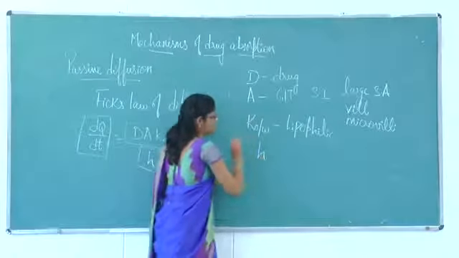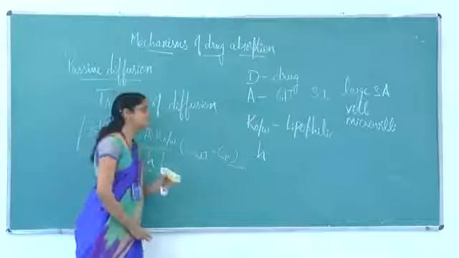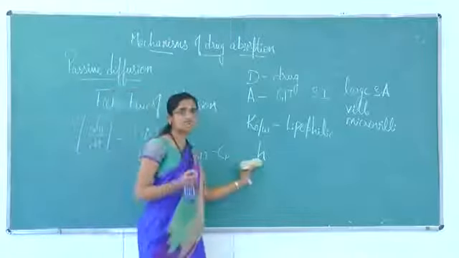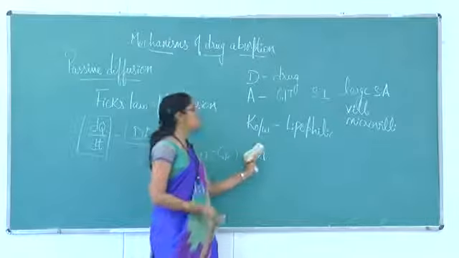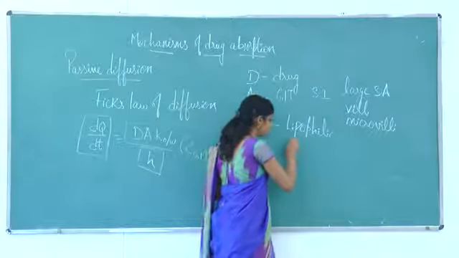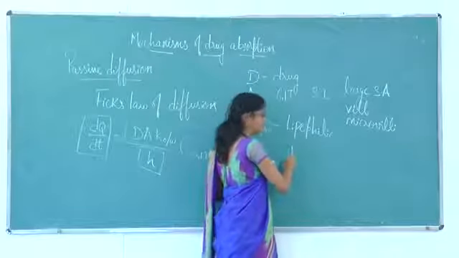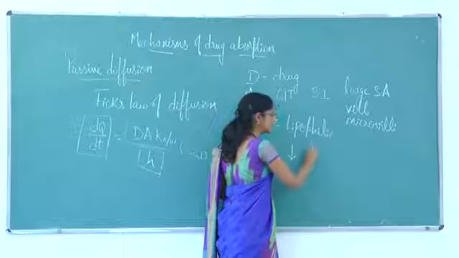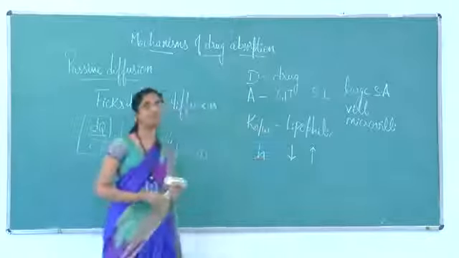Thickness of the GI membrane. This thickness of the GI membrane is a constant for a particular area. Whenever the thickness is more, the rate of diffusion will be less. And whenever the thickness is less, the rate of diffusion will be more.